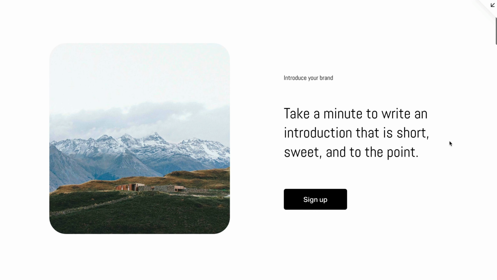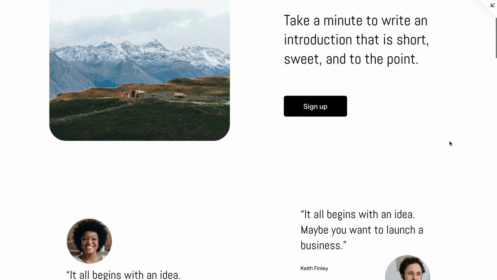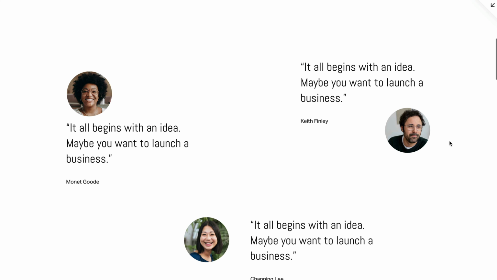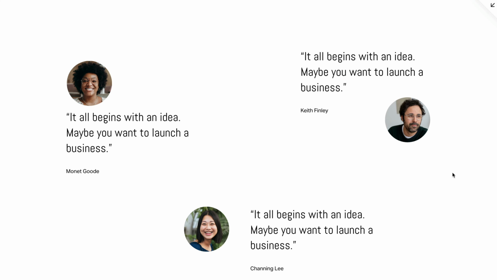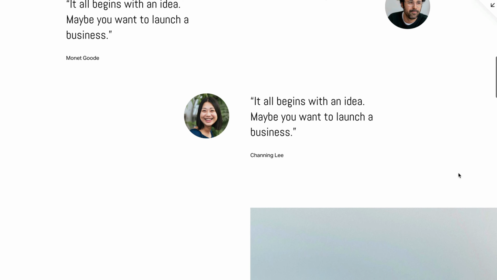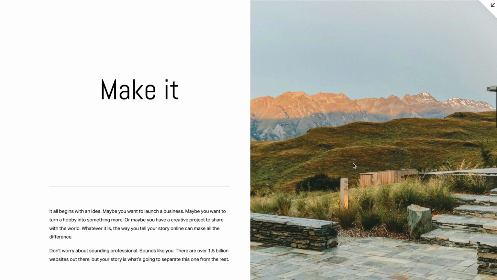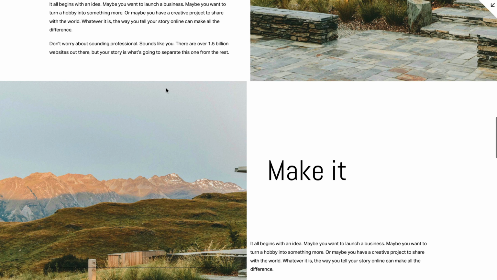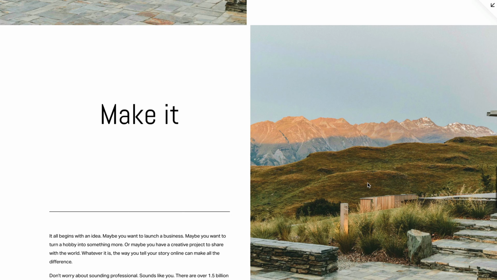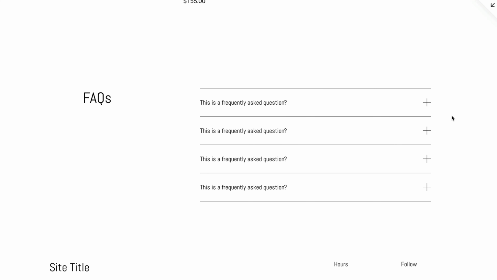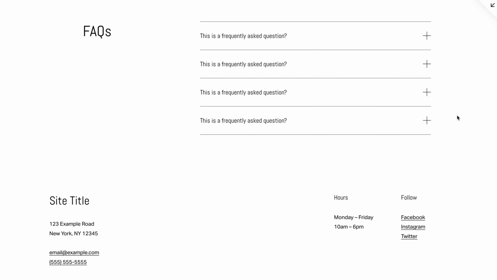So it's already looking really clean. We've got our intro of the brand. We've got our testimonials for our social proof. It'll highlight a few of the features of the product within our testimonials. We've got big images to showcase our product, within a Z pattern. That's going to look great. It's going to be easy on the eyes. And we've got our 3 for 2 special. And then we've got some FAQs for any doubts the visitor might have.